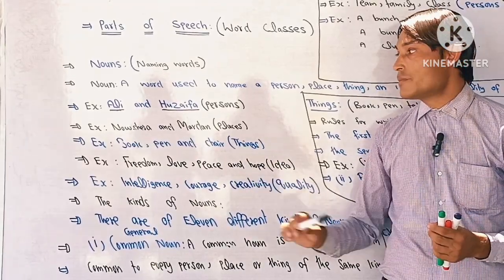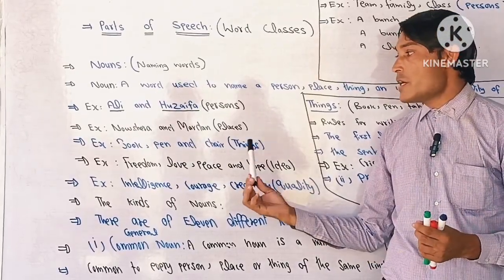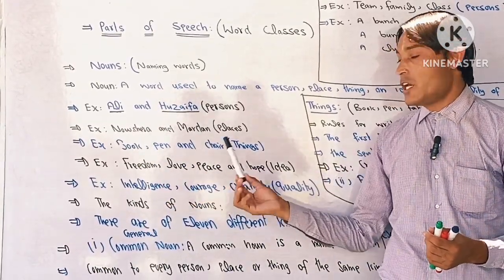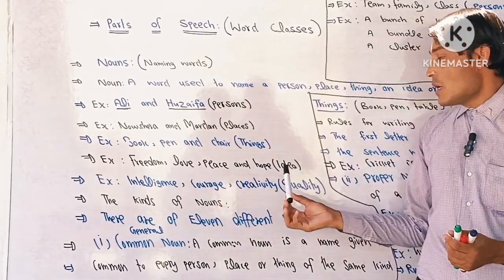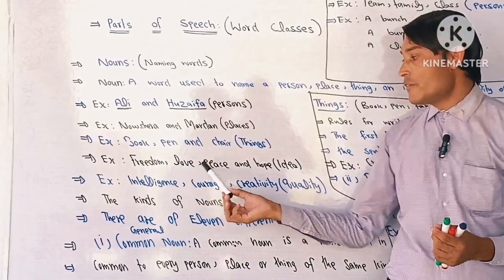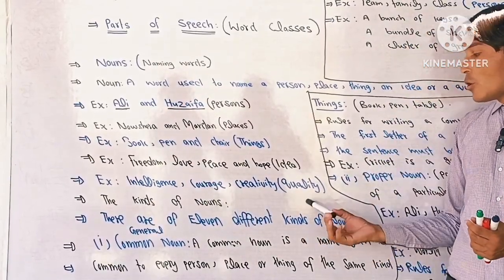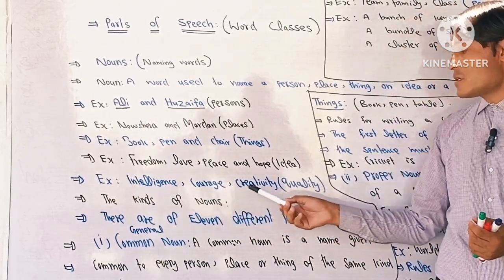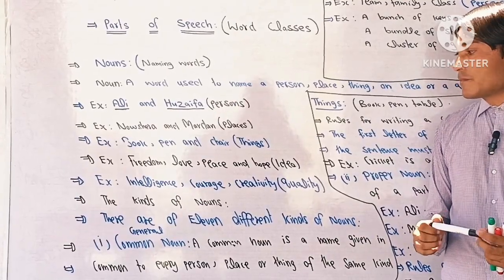Places examples: Naushera and Mardan. Things examples: book, pen, and chair, etc. Idea examples: freedom, love, peace, and hope, etc. Quality examples: intelligence, courage, creativity. These are the examples of quality.